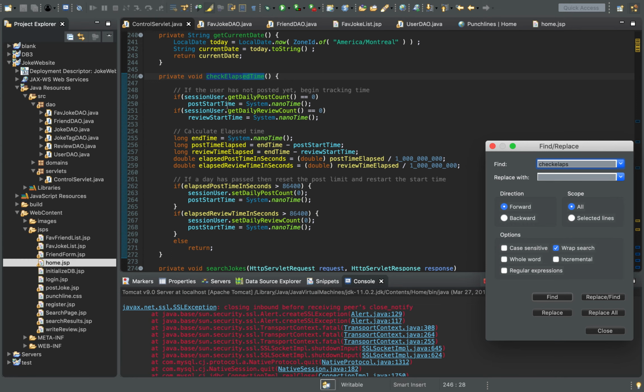If it is 0, it's going to start recording the time. And I use system nano time because I did some research, and everything I was finding was saying that nano time is the most precise Java utility to check time. So I decided to use that for my elapsed time. So it starts post start time, and then it also does the same thing for get review count. So this way we're restricting people from posting 5 reviews or 5 jokes in a day.